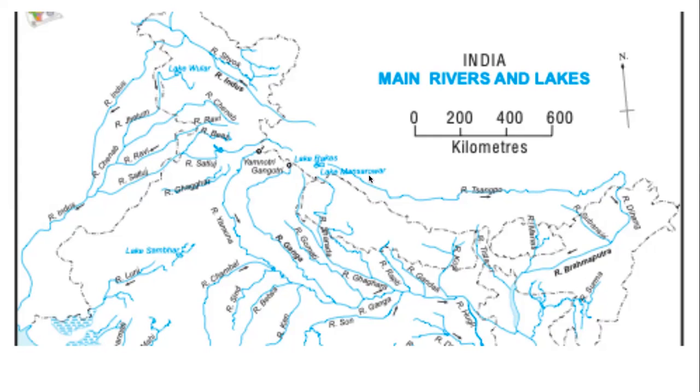Very interesting is the path of Brahmaputra. See, it moves from west to east, almost parallel to the boundary of India. Then suddenly it takes a south turn because of the mountains here. And then it starts flowing in the opposite direction, west to east. It does not flow by its own wish; wherever it found a path, the river flowed there. Rivers are very adaptive.